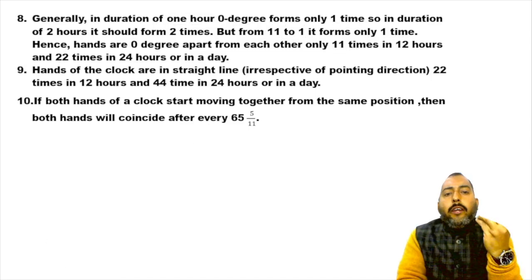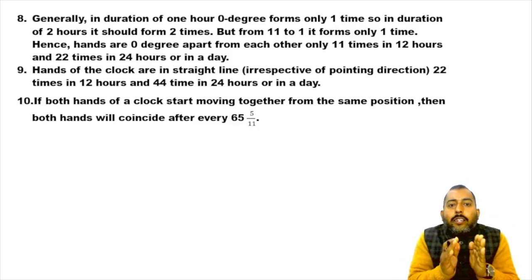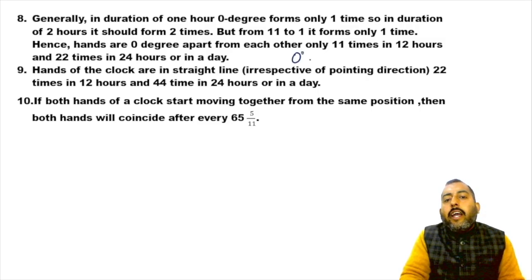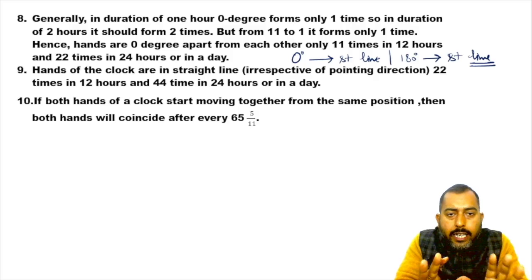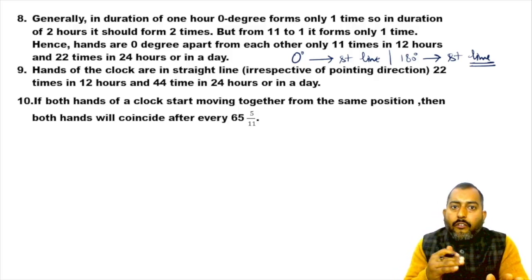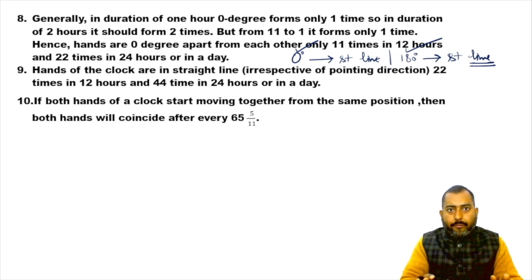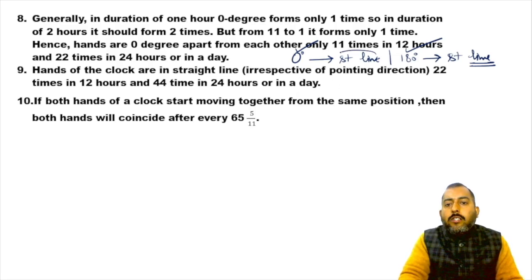Now, if we are not considering the direction of hands, see, at 0-degree, hands are in a straight line, as well as at 180-degree hands are in a straight line. So if we are not considering the direction of hands, in that case for us 0-degree and 180-degree will be one and the same thing. In both scenarios, hands are in a straight line.